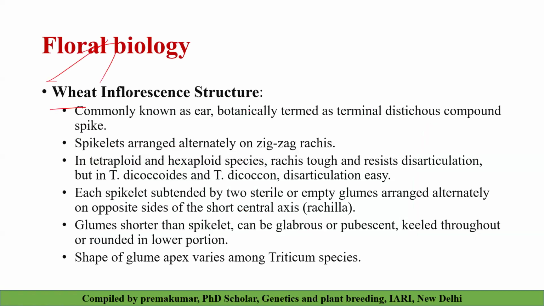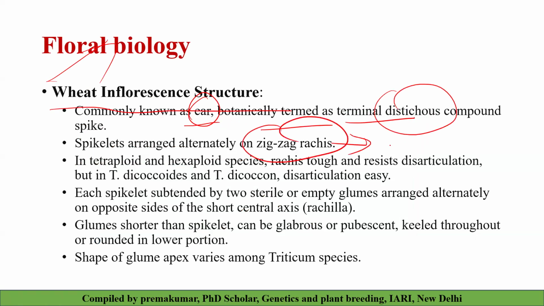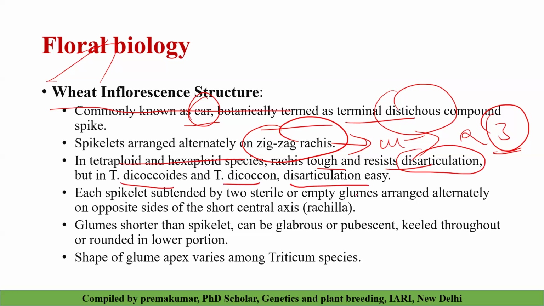Then, when you look at the wheat inflorescence structure, it is commonly known as ear. The inflorescence is known as ear. It is botanically a terminal distichous compound spike. Actually, the zigzag rachis is a very unique feature of wheat when compared to rice. We have three anthers only, as in rice. Then, in tetraploid and hexaploid wheat, rachis is tough and resists disarticulation, but in Triticum dicoccoides and Triticum dicoccum, disarticulation is easy.